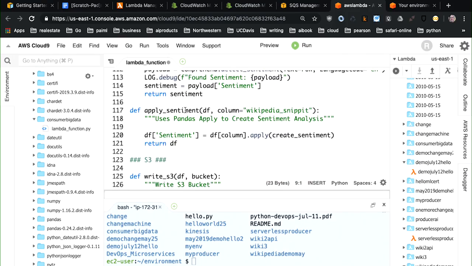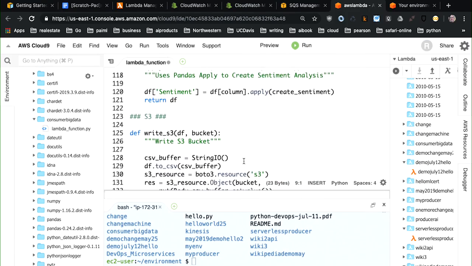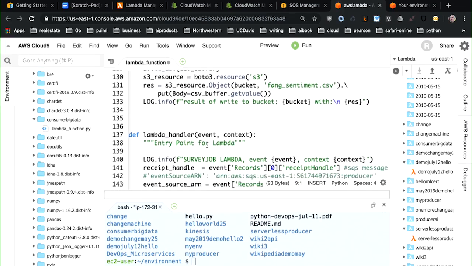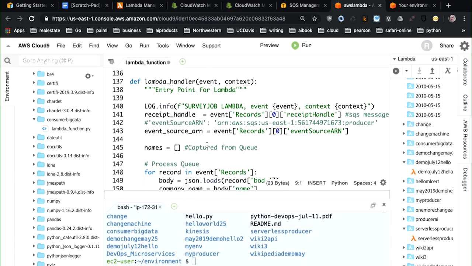Then finally, I apply that sentiment, and then I also have a function here, write S3, which takes the data frame that I've created and writes out that whole data frame into Amazon S3. Finally, the last piece of code here is the actual handler, right? So all these serverless functions have to have a handler. And this one does, in fact, take an event.